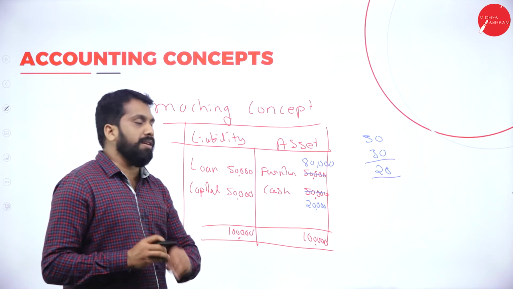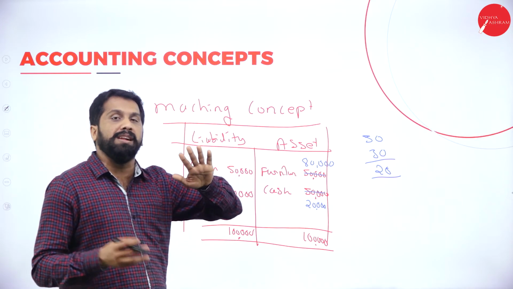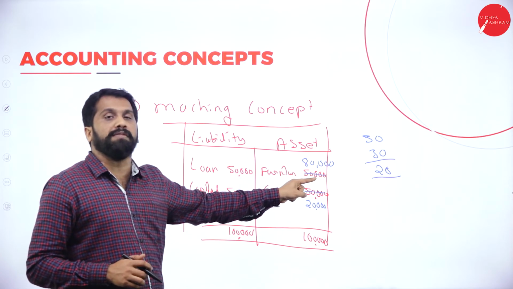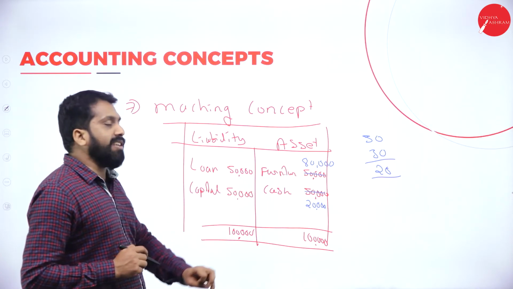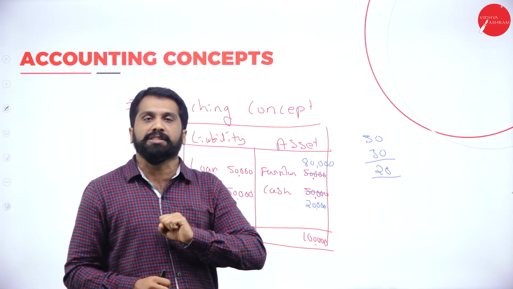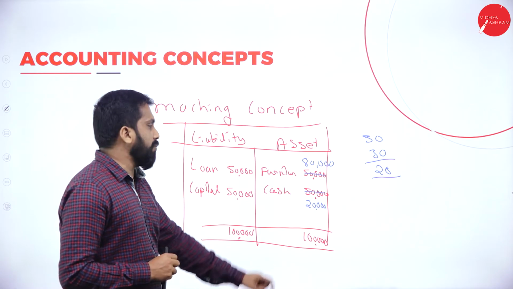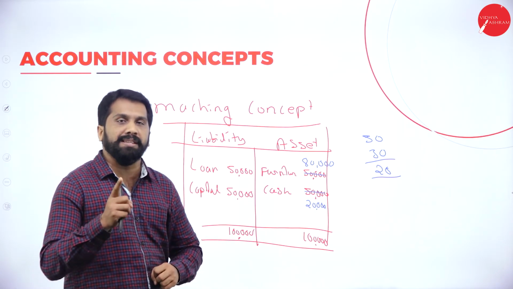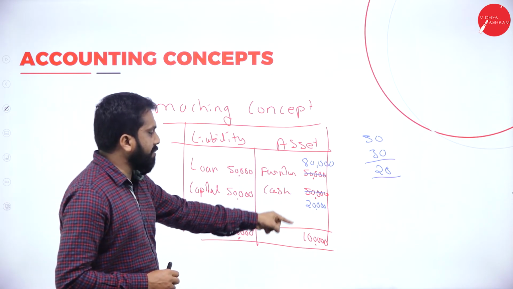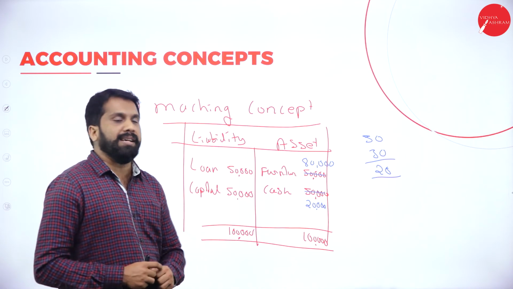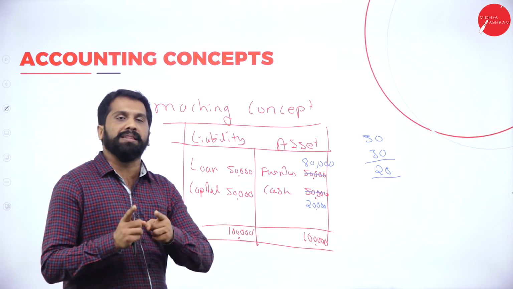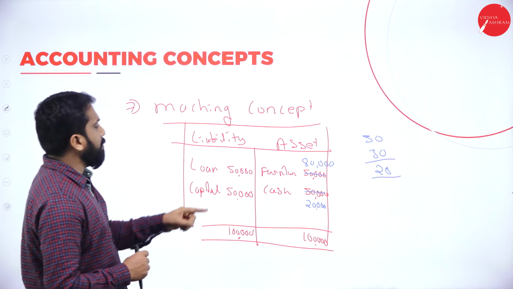New furniture bought. Earlier, your furniture value was 50. Another furniture bought worth rupees 30. 50 plus 30, the total furniture is 80. You had cash of 50,000. Out of 50, 30,000 you have removed to purchase furniture. 50 minus 30, your value will be 20,000. Clear? Hope you understood. So your overall value, 80 plus 20, will again be how much? 1 lakh. It will match like this. This is called matching concept.